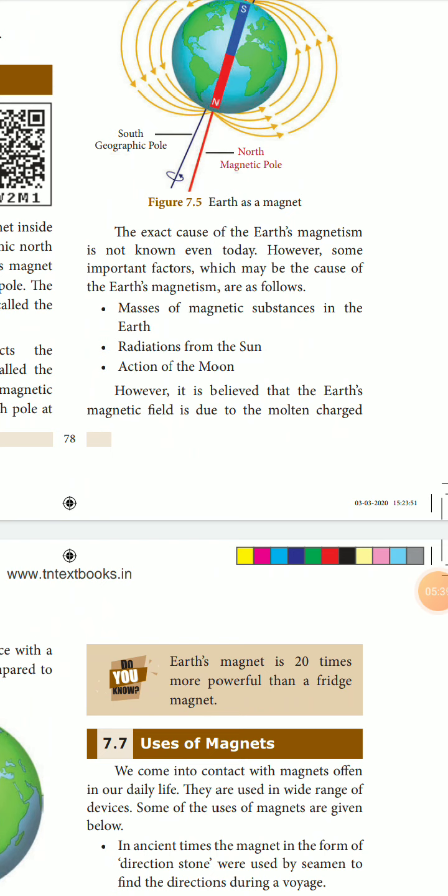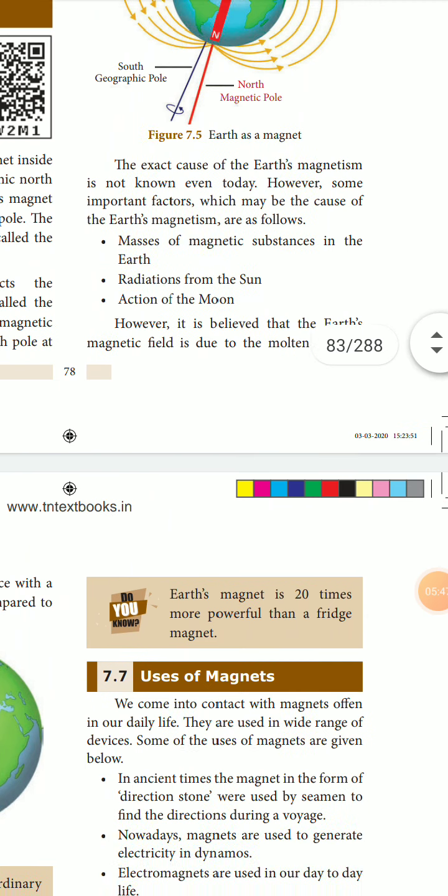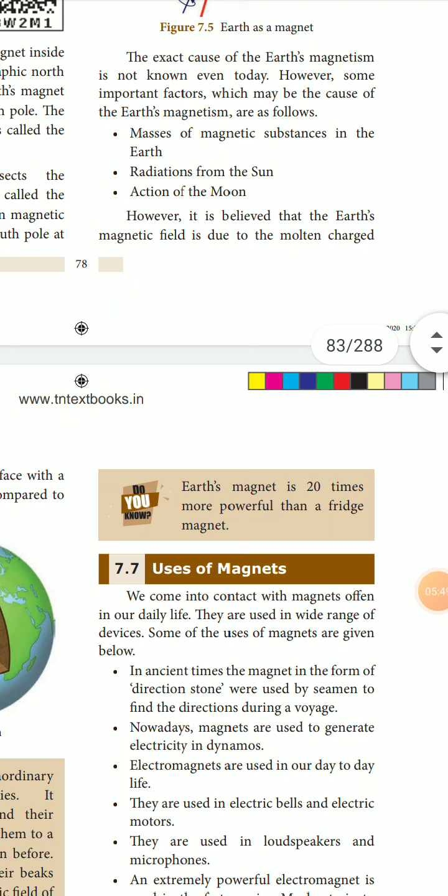Masses of magnetic substance in the earth. There are lots of magnetic substances on the earth. Because of that, they are saying radiations from the sun and actions of the moon. So these three reasons they are telling cause the magnetism in the dipoles.